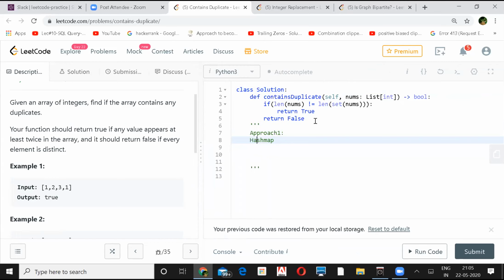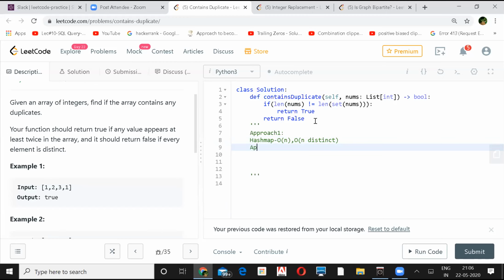Anyhow, we have to go through all the elements. And memory would be order of n, where n is the number of distinct elements. We can break out as soon as we see a double count. So in the worst case, it could be that all the elements are unique only, right? Yes.